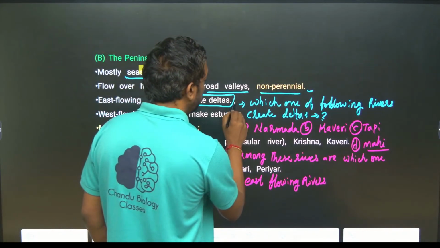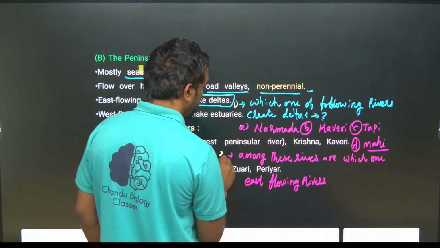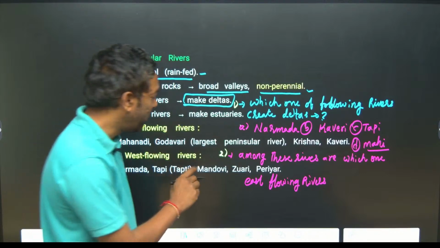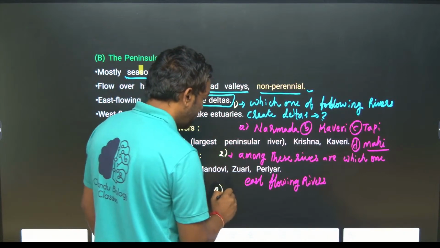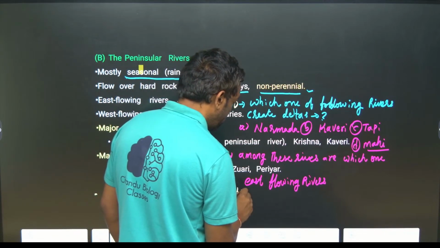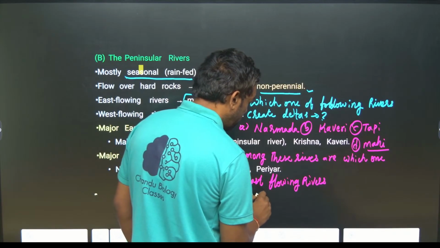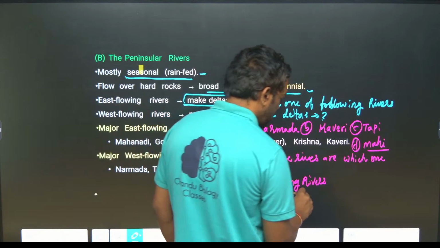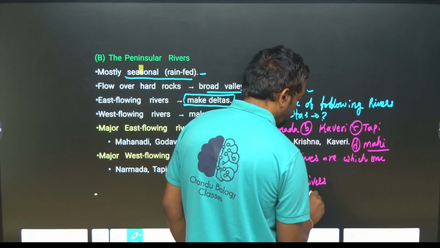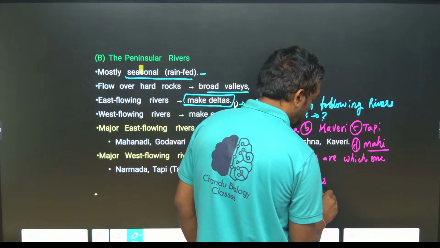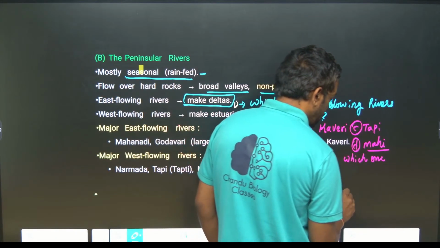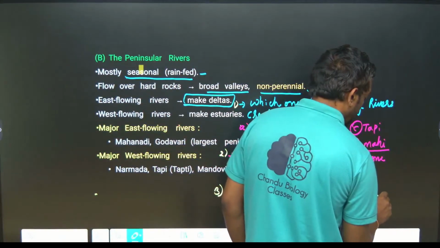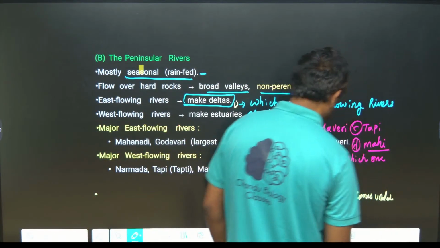This is one question, this is the second question, and there is another question from this matter: which one of the following does not come under the Rift Valley pattern?